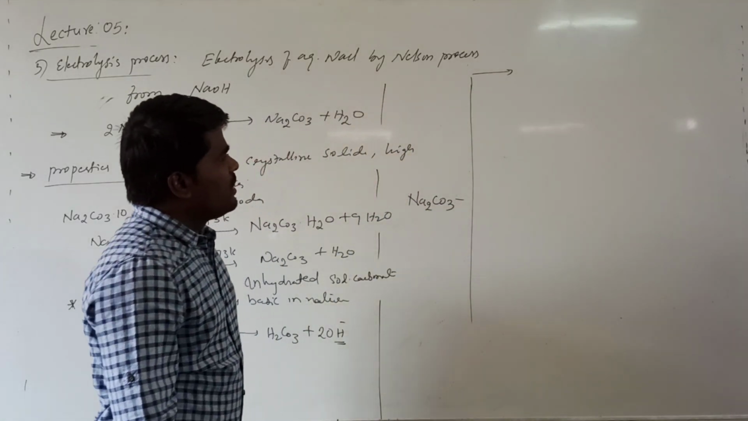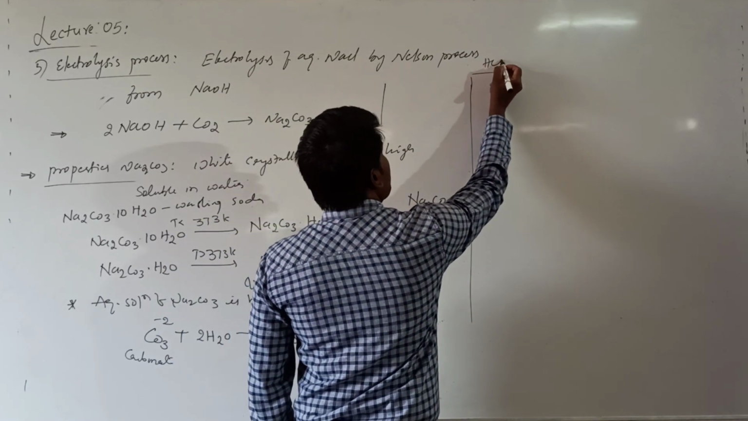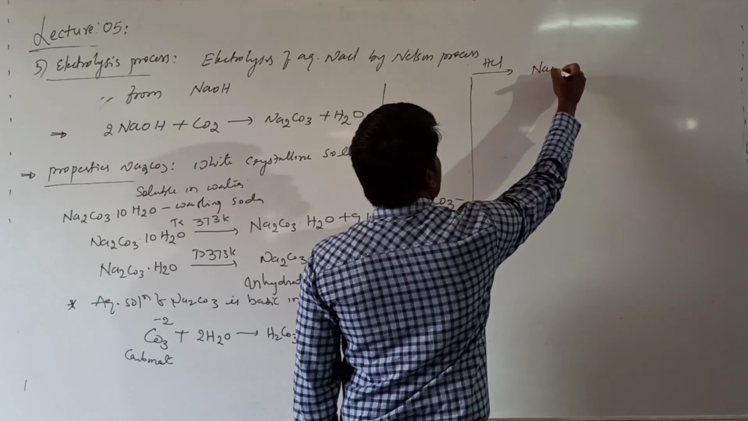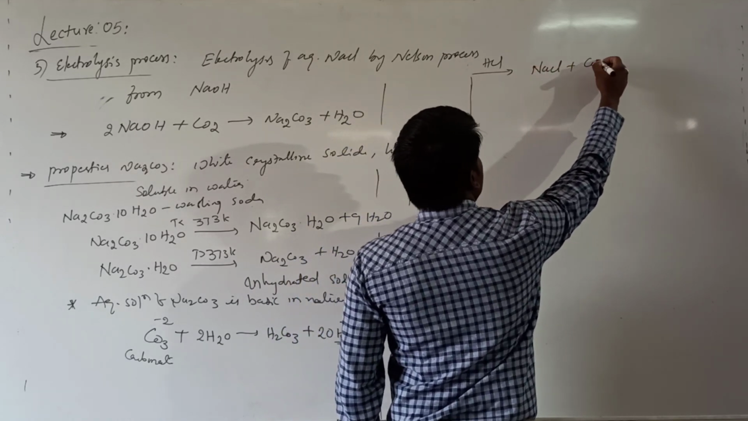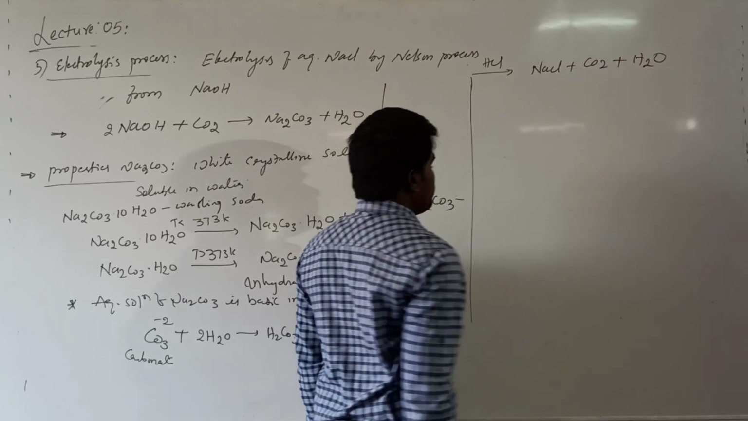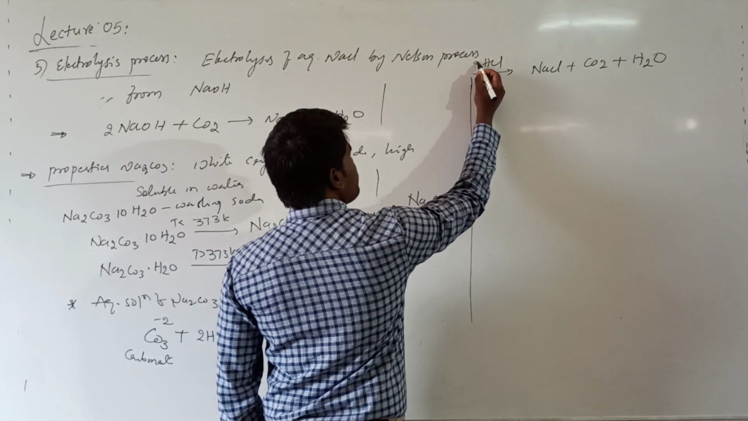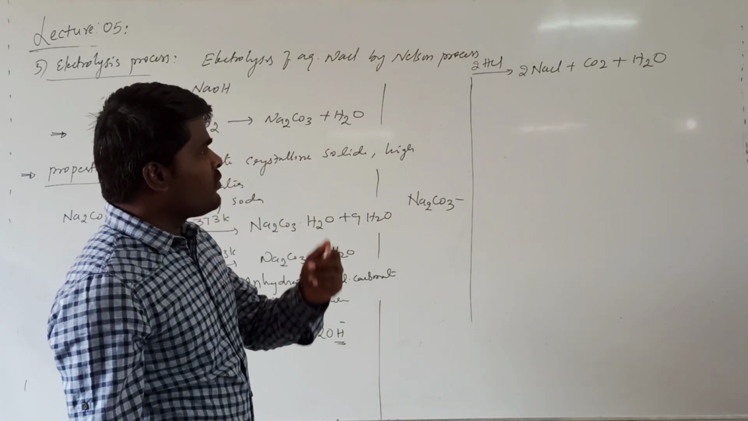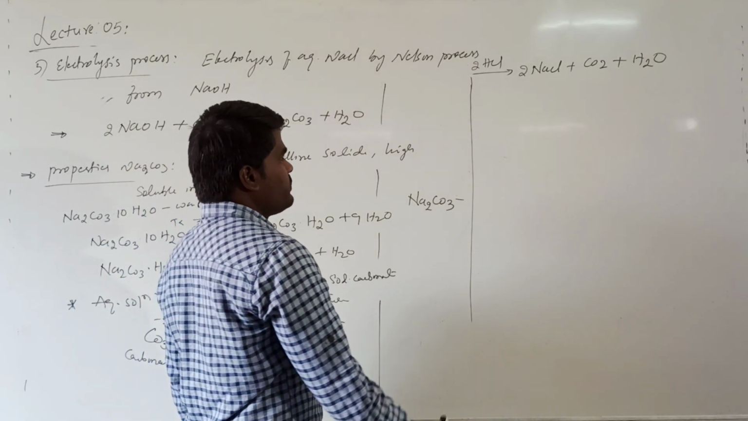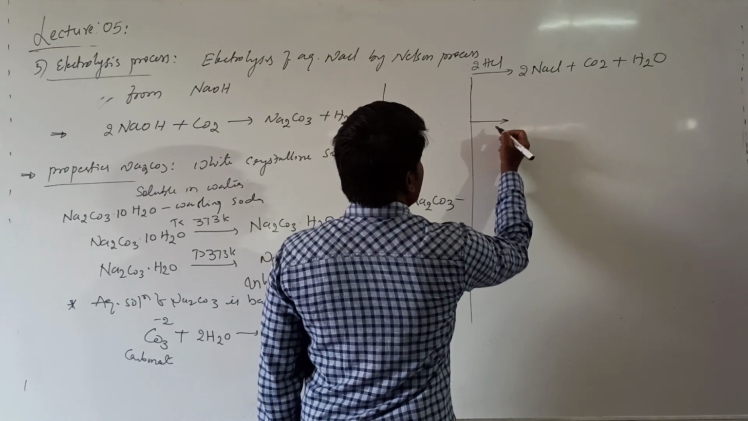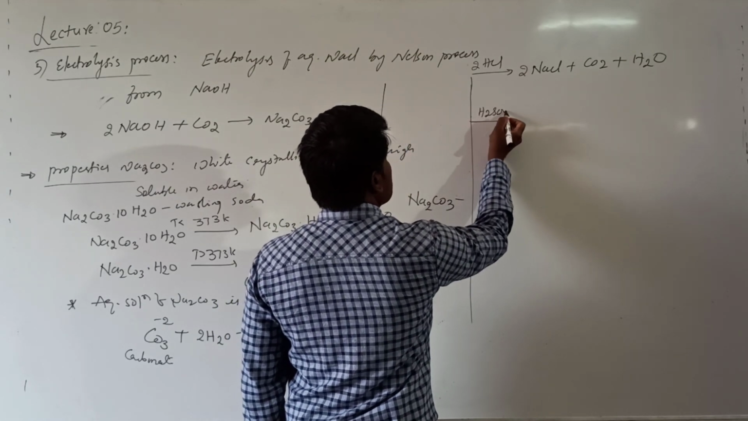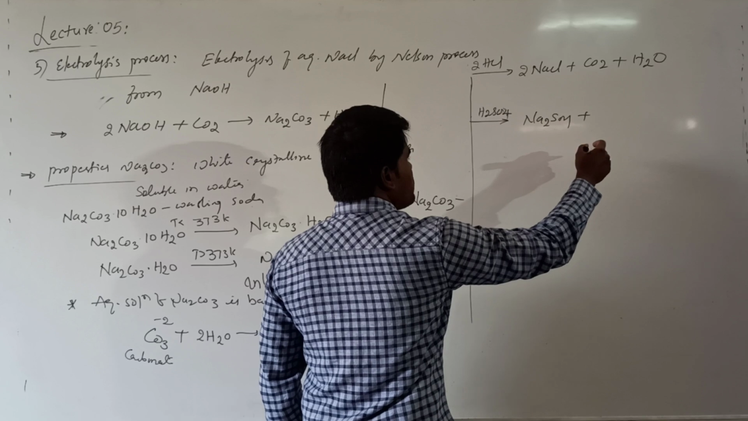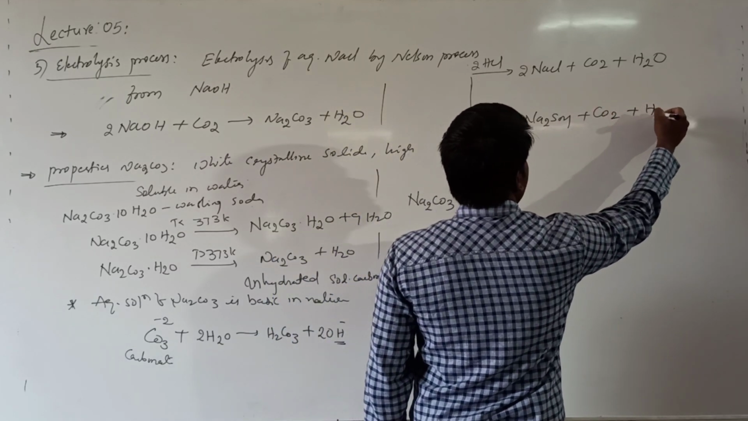Now, if you are talking about the chemical reactions of sodium carbonate, it will react with HCl. On reaction with HCl, it will form NaCl plus carbon dioxide plus water. If you want to write a balanced equation, take 2 moles of HCl, it will form 2 moles of NaCl, along with the formation of 1 mole of water as well as 1 mole of carbon dioxide. On reaction with H2SO4, it forms Na2SO4 plus carbon dioxide plus water.